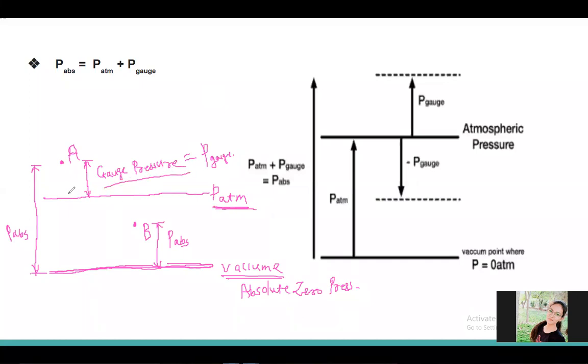If the pressure is above the atmospheric line, then we call it gauge pressure or positive gauge pressure. And when it is below the atmospheric pressure line, suppose I am now dealing with point B and I have to calculate the pressure at point B, now it is below atmospheric pressure. When the pressure is below atmospheric pressure, it is called vacuum pressure.